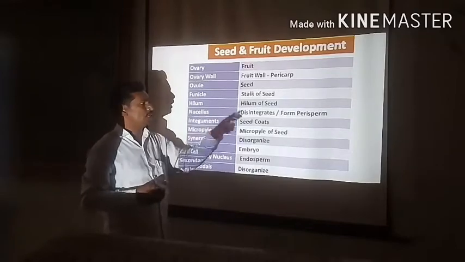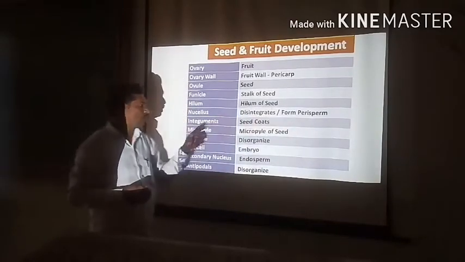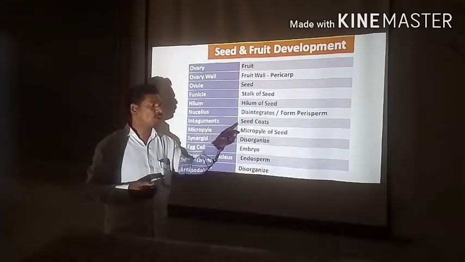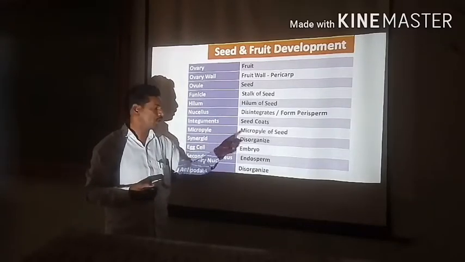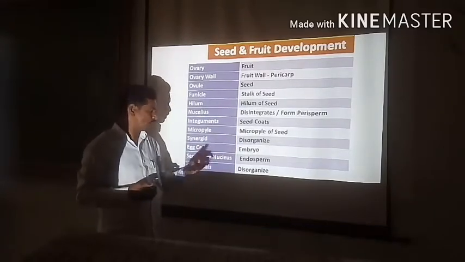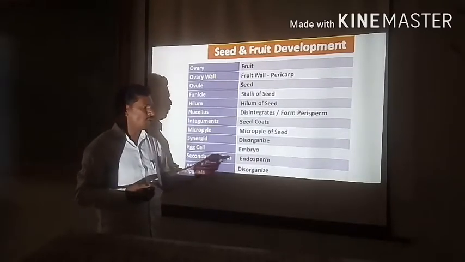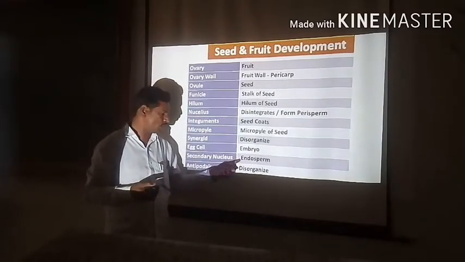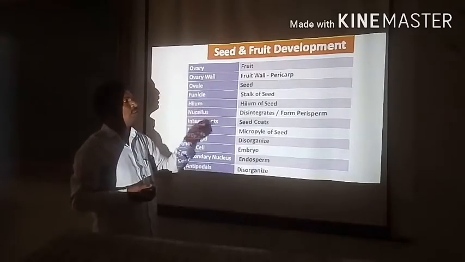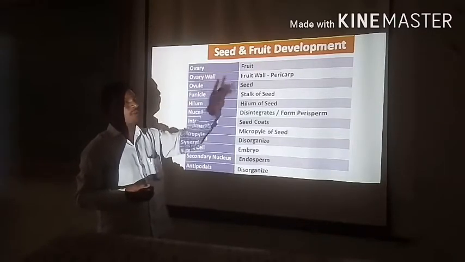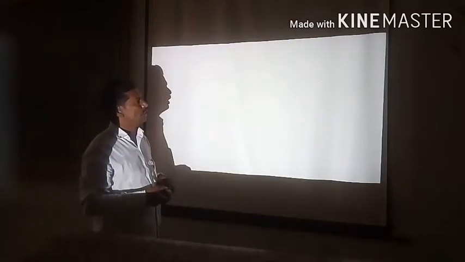The nucellus disintegrates or sometimes forms the perisperm. The integuments form the protective covering, the seed coat. The micropyle acts as the micropyle of the seed. The synergids are disorganized. The egg cell gives rise to a very important structure, the embryo. The secondary nucleus gives rise to the nutritive tissue, the endosperm. The antipodals are disorganized. This is the development of the ovary after successful fertilization. Now we discuss the next part.